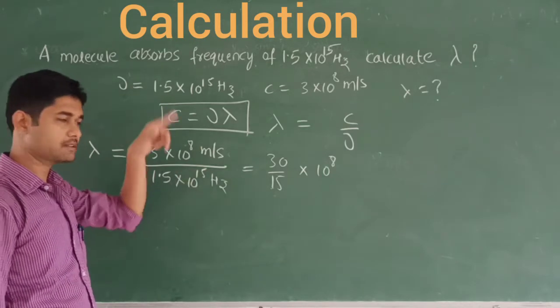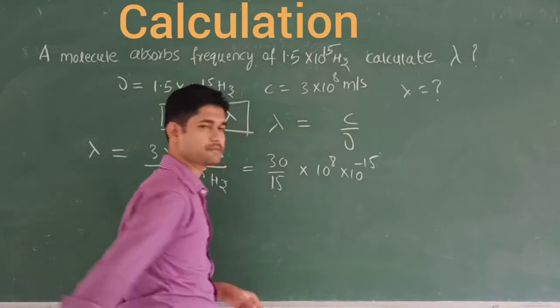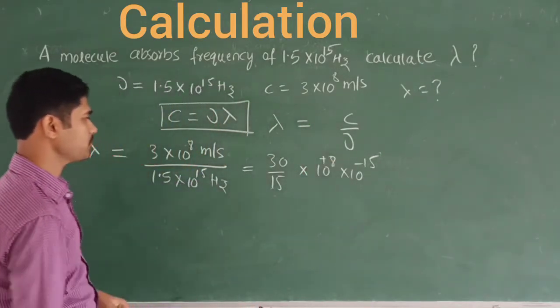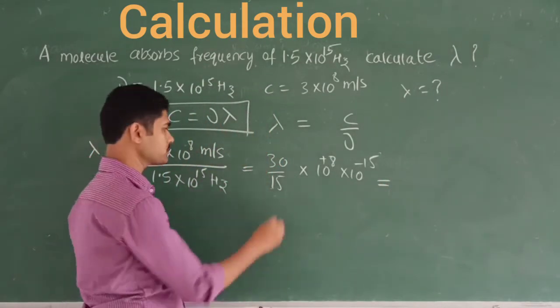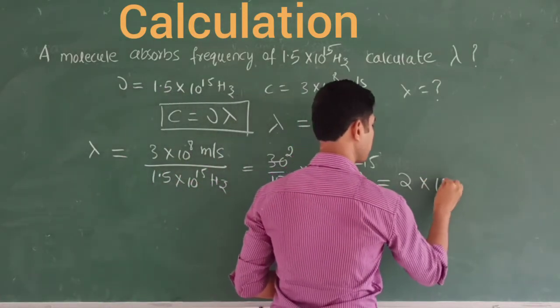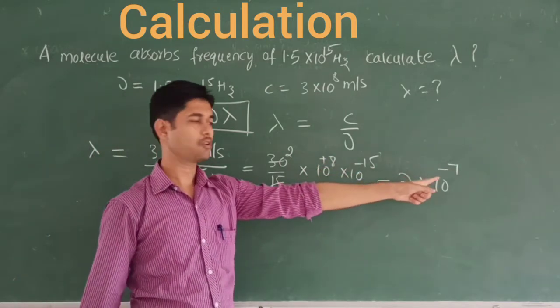When it comes to the numerator, it becomes 10 power minus 15, and this is plus 8. After this simple calculation, 30 by 15 becomes 2, into 10 power minus 7, because plus 8 minus 15 gives minus 7.